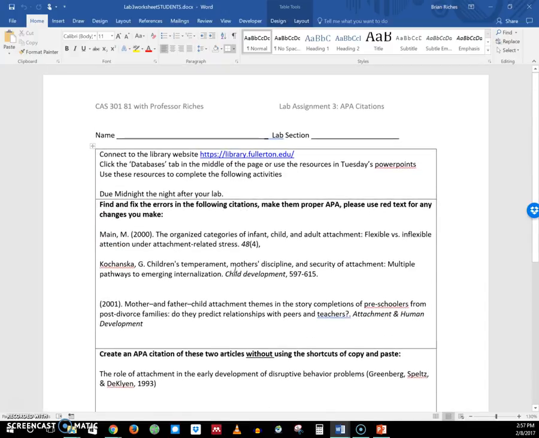All right, so it shouldn't take you too long to complete this, but it'll get you more familiarity with how to format an APA citation. And that's really important for your paper, for your reference list, and for your annotated bibliography.